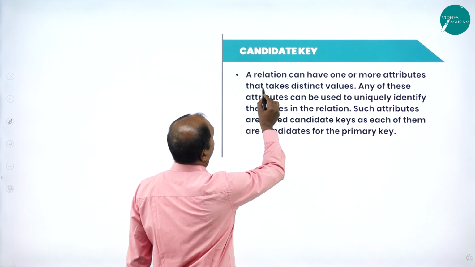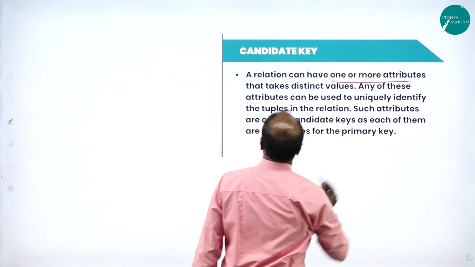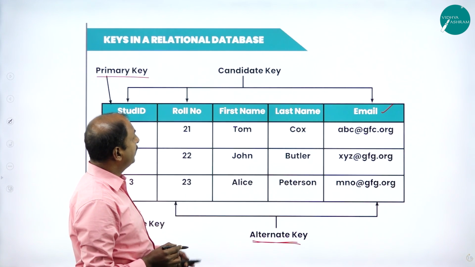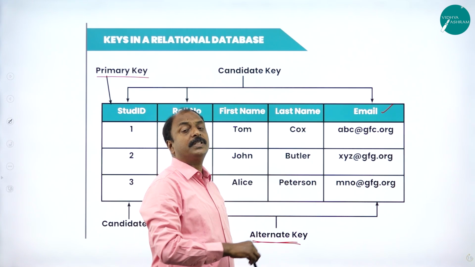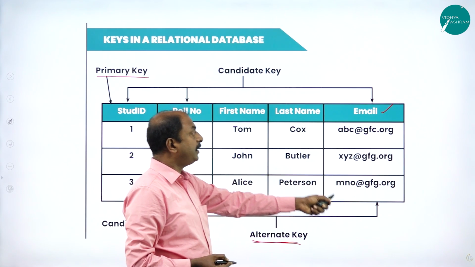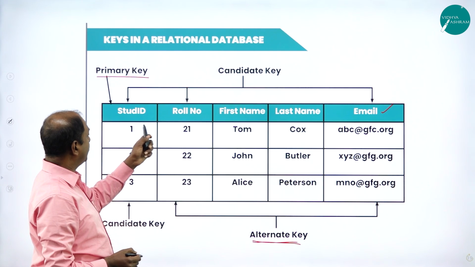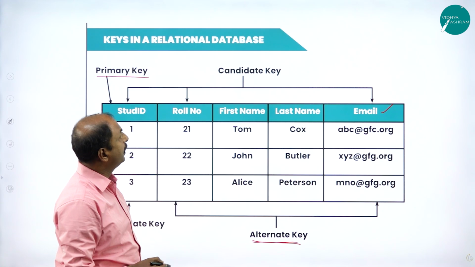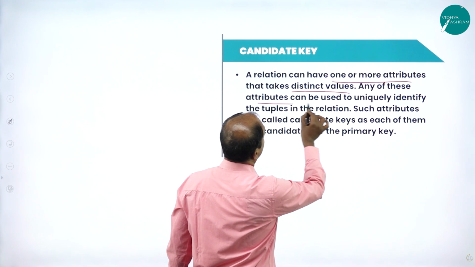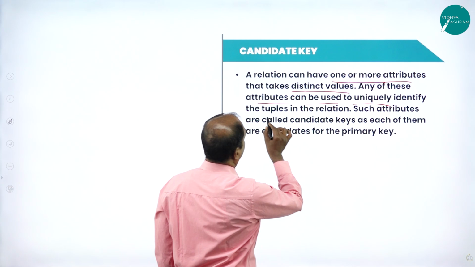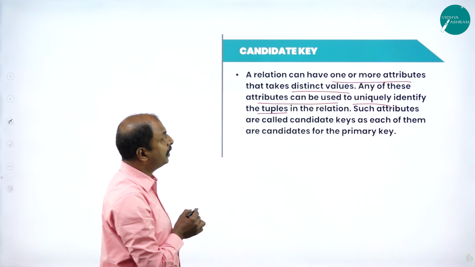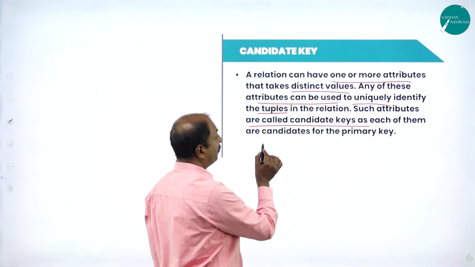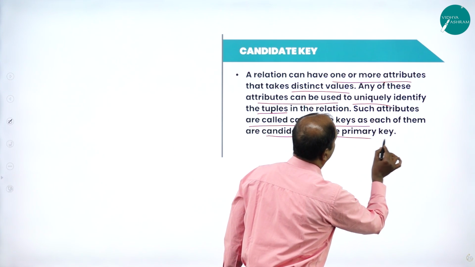Candidate key. A relation can have one or more attributes that take distinct values. As we have seen in the previous slide, it can have more than one attribute with distinct values. Email is different, unique, roll number as well as student ID. So these together form candidate keys. Any of these attributes can be used to uniquely identify the record. Tuples are nothing but records in a relation. Such attributes are called candidate keys. Each of them is a candidate for the primary key.